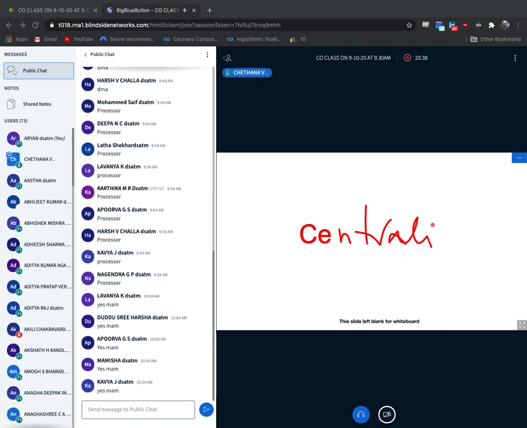Sorry, we are using the mobile, so it looks a little bit uncomfortable even for me. The system is not working, so we are doing it on the mobile itself.